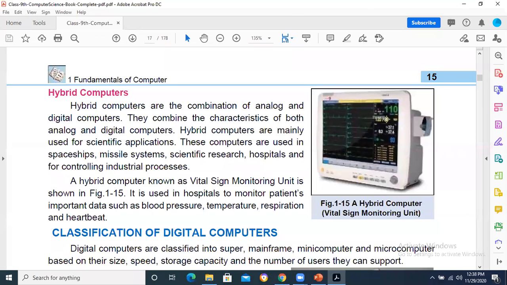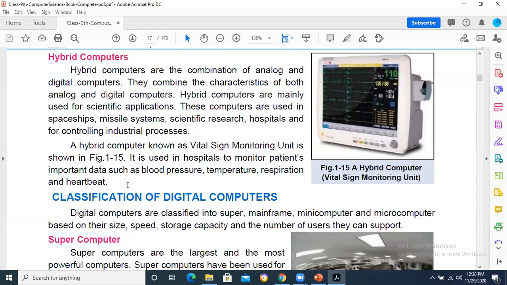What is the blood pressure, what is the heartbeat, what is the breathing rate, all these things. So such kind of machine where input is analog, and processing and then output is digital in nature, is basically a combination of the two types of computers, hence it is called a hybrid computer.